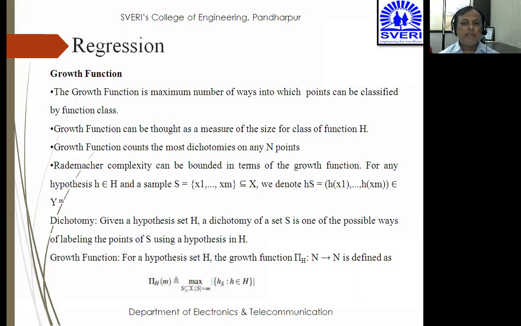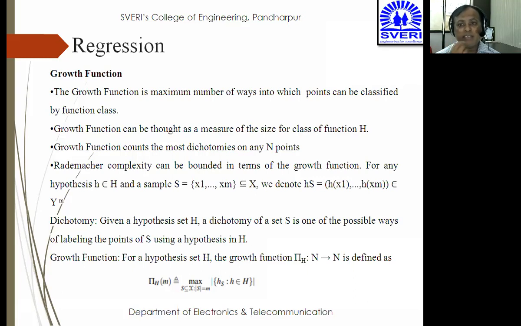So why we need to understand this growth function is because the growth function is the maximum number of ways in which the points can be classified by the function class. Suppose I'm assuming that there are 100 points in my data, there are 100 elements in my data. So how many ways are there in which I should say that a new point that is coming should belong to category A, category B, category C. So who does this?